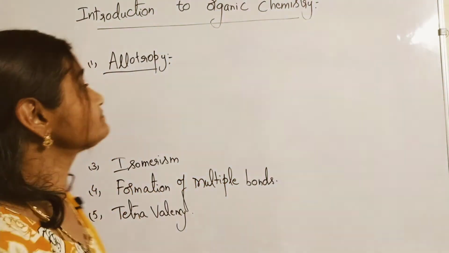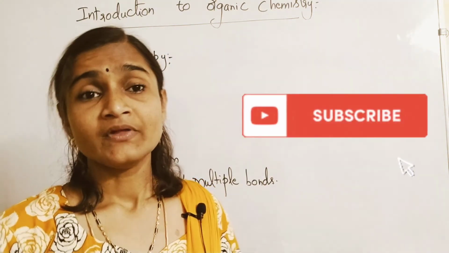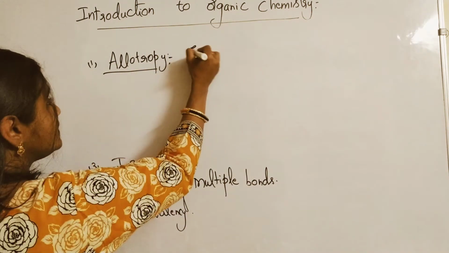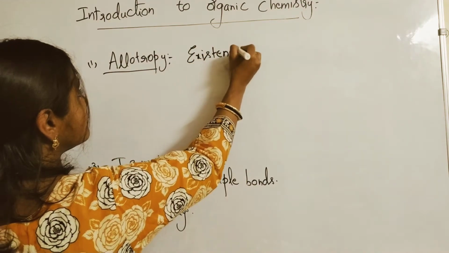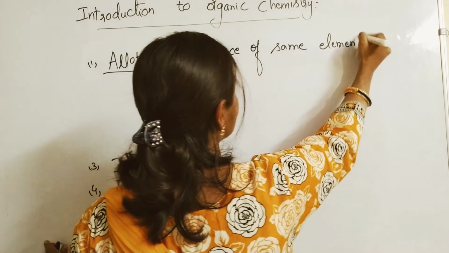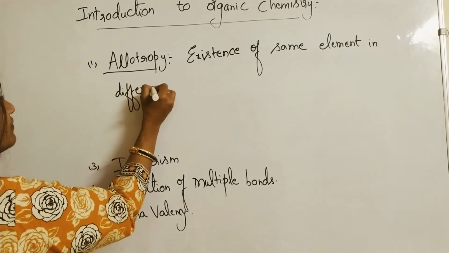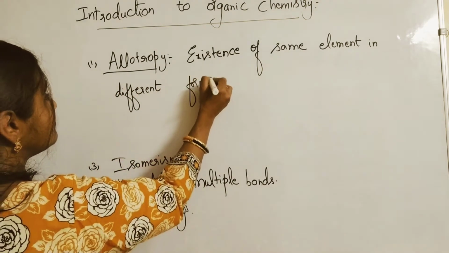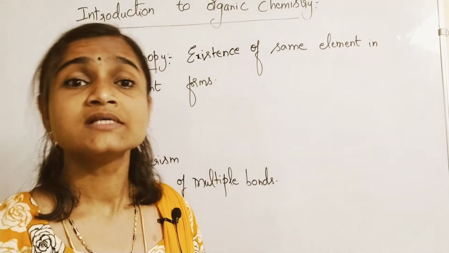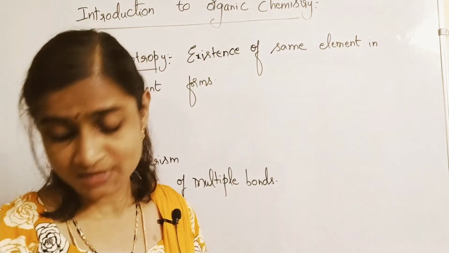Allotropy is defined as existence of same element in two or more different forms. Okay, same element but exists in different forms. Allotropy means existence of same element in different forms. You call that as what? Allotropy. Existence of same element in different forms. Okay, so what are the different forms?